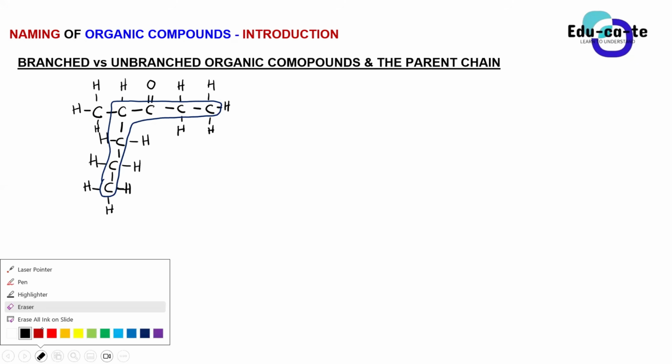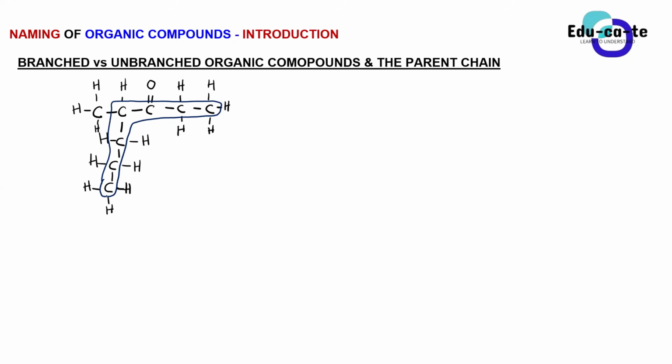But if I highlight this other chain, guys, from bottom to top, then I turn to the right, this chain that I've highlighted in blue has got more carbons than the straight chain that we had counted at first. Because the straight chain that we counted at first gave us 5 carbons. So our straight chain gave us what? It gave us 5 carbon atoms. But now we counted a chain that is not really straight, that is kind of bending a bit. How many carbons does it have in it?